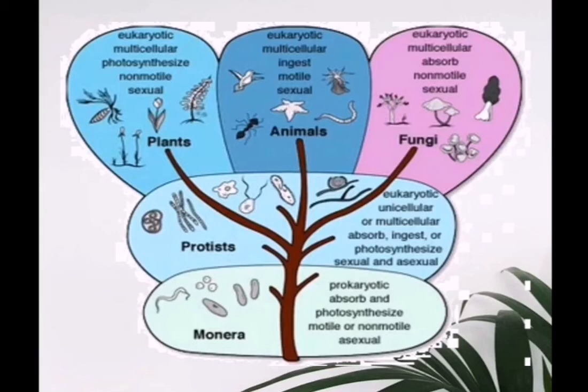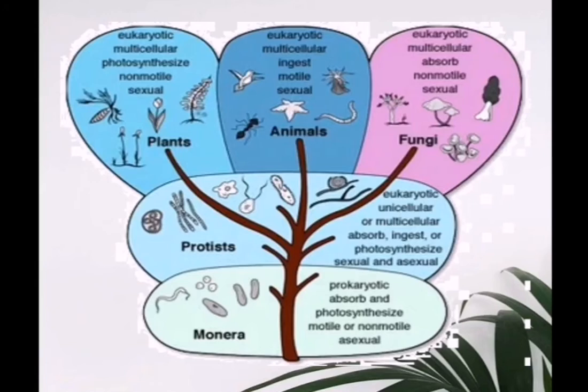They were Kingdom Monera, Protista, plants, animals and fungi. So just see Monera, they are prokaryotic, they can absorb and photosynthesize, they are motile or non-motile, and they are asexual. We will be learning all these things in detail in the coming videos, but just to see.